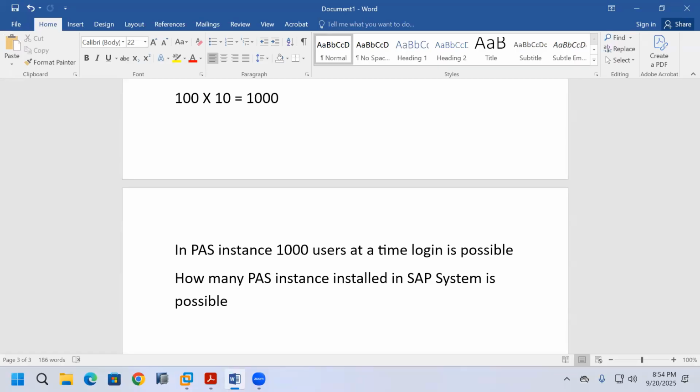That means in an additional application server instance also, you maintain 100 dialog work processes, and 1000 users login is possible.